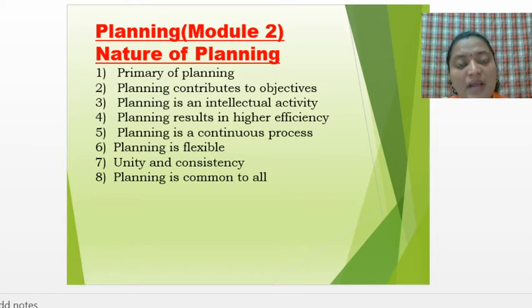The next one, planning is an intellectual activity. What do you mean by the term intellectual? Intellectual means intelligence. Whenever the manager sets any kind of plan, he should be intelligent enough to draft it.